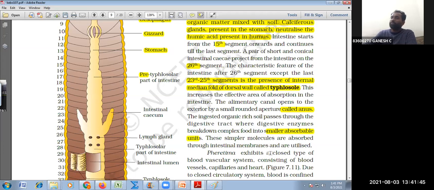Peritoneum exhibits what type of circulatory system? Okay, this is the circulatory system. We'll do it in the next class. Now we will study the digestive system.